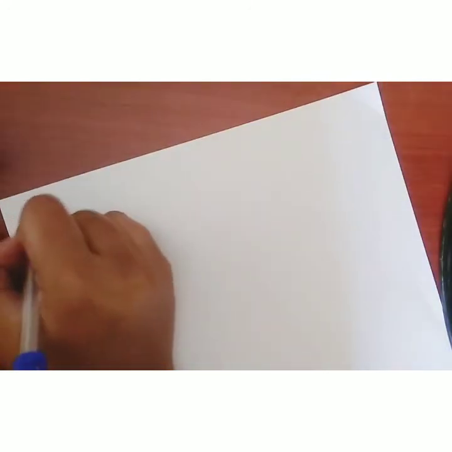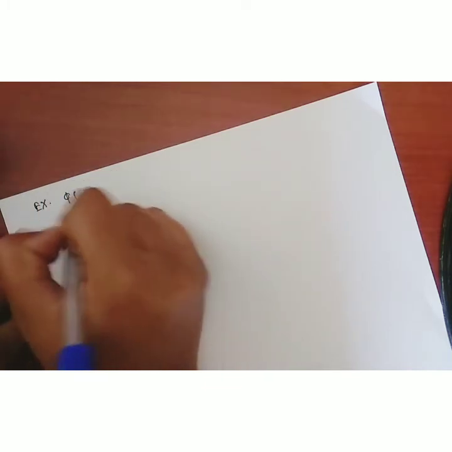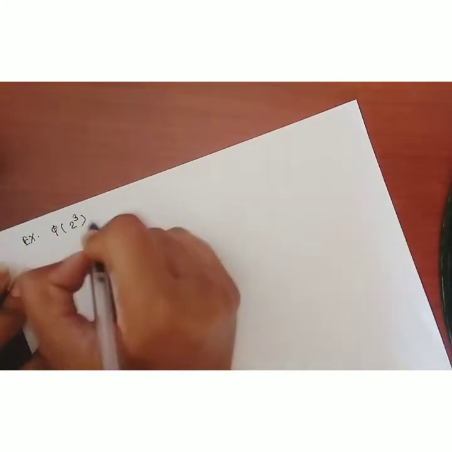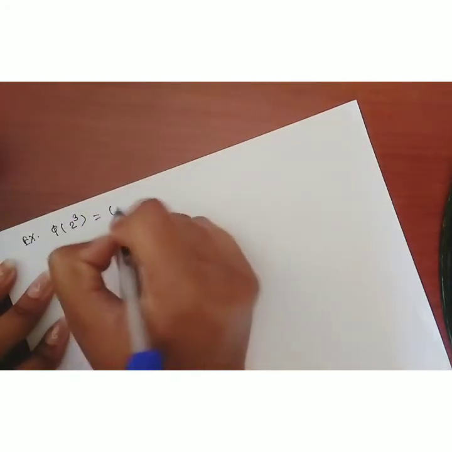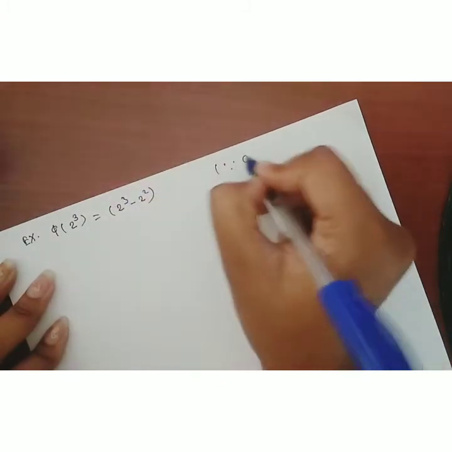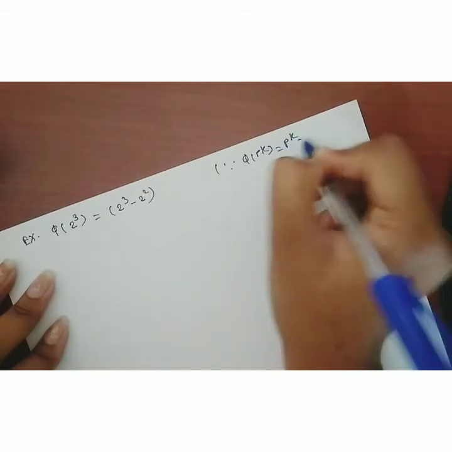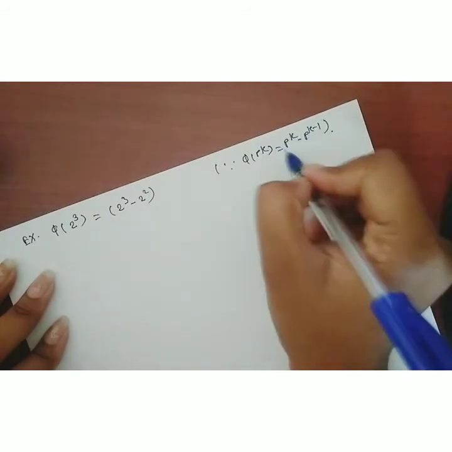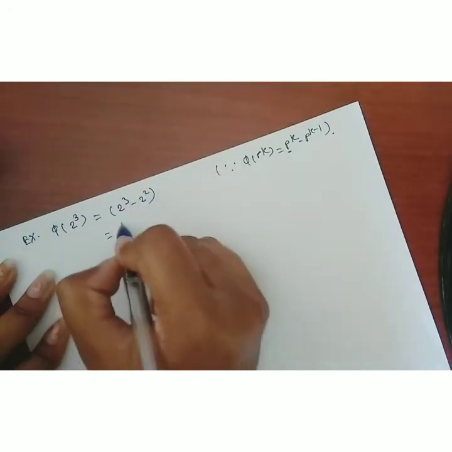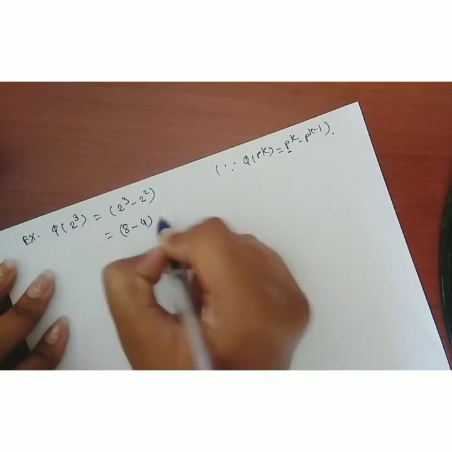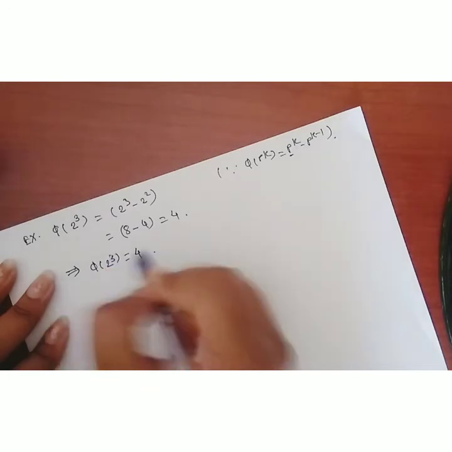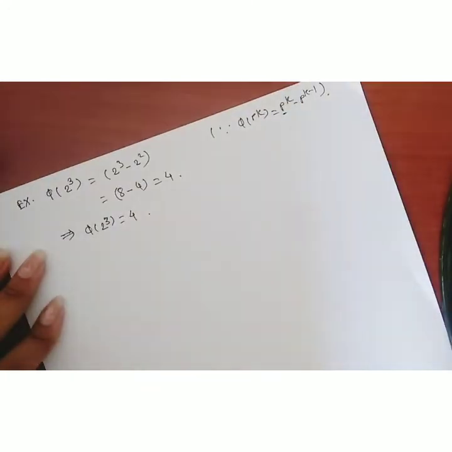For example, phi of 2 cube. What is the formula? It is equal to 2 cube minus 2 square, because the formula is phi of p to the power k is equal to p raised to k minus p raised to k minus 1. Here p is the prime, and we know that 2 is a prime number. Therefore it is equal to 2 cube minus 2 square. What is 2 cube? 8, minus 2 square, which is 4, equals 4. This implies phi of 2 cube is equal to 4.